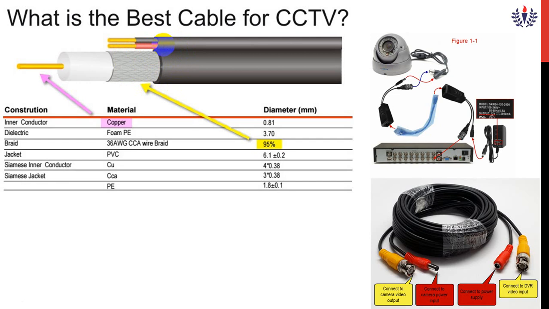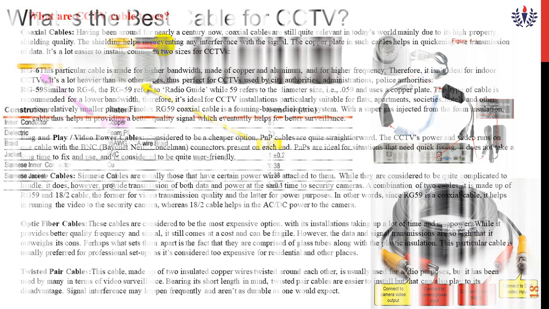This material will be covered by a dielectric medium. The dielectric medium will be air or any other foam. Normally, in these cables, the type of cable they are using is coaxial cable.